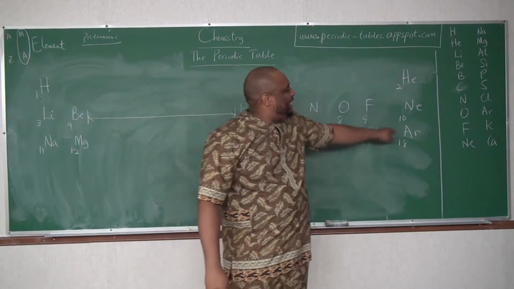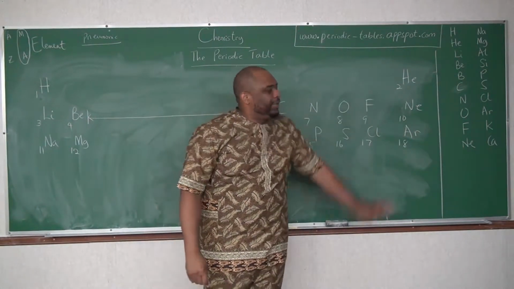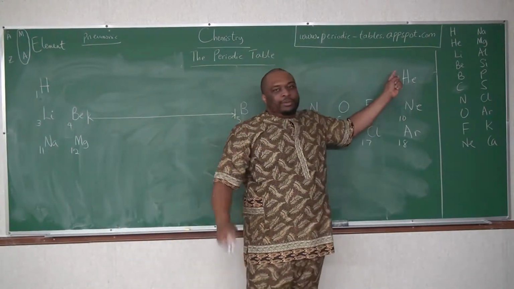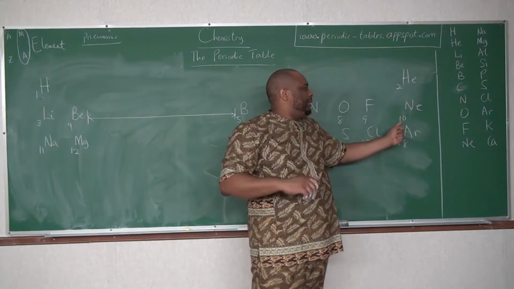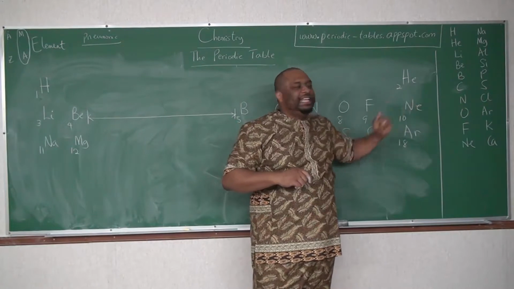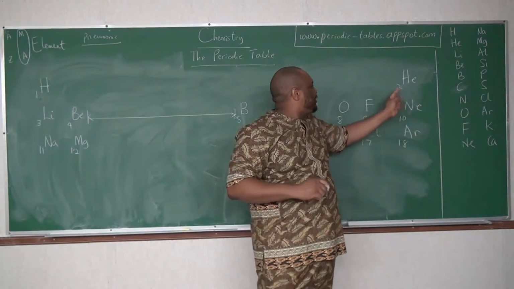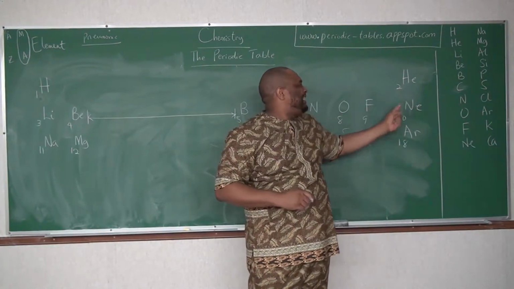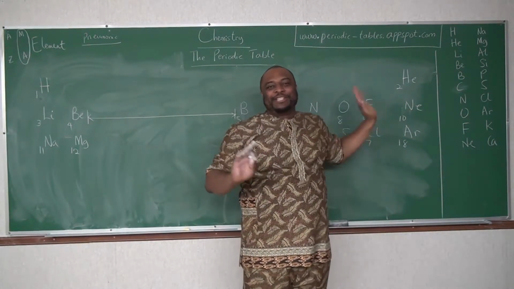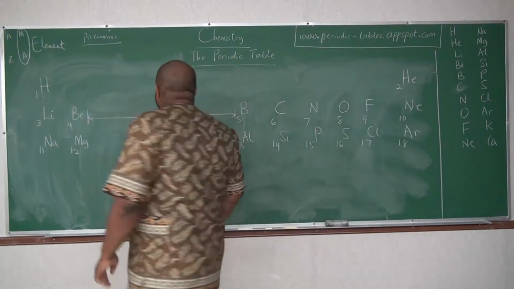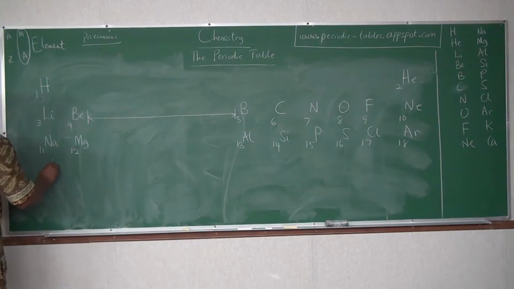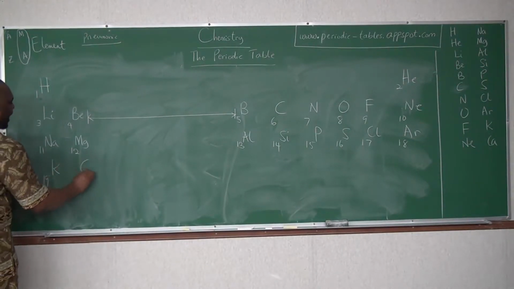So 2, 10, 18. These are noble gases. We will discuss that. But just know that 2 is first, and then after helium is neon. You can memorize it like H-E-N-E, helium, neon. But just know it's 2, 10, 18, as if you're adding 8. Then we now have potassium is 19, and then calcium is 20.